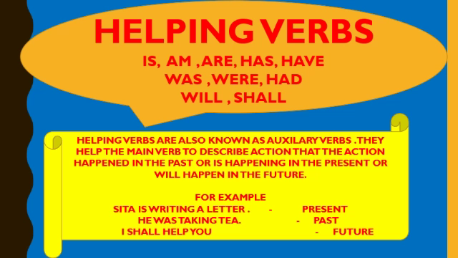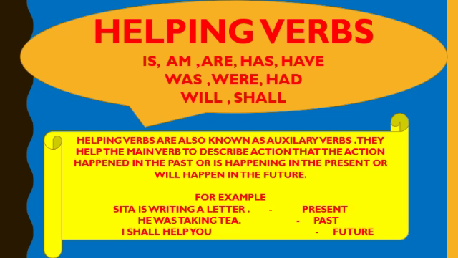Will, shall always express future tense. So here you can see that helping verbs are always used to express tense. We can identify any tense, when the action is done, by its helping verb.